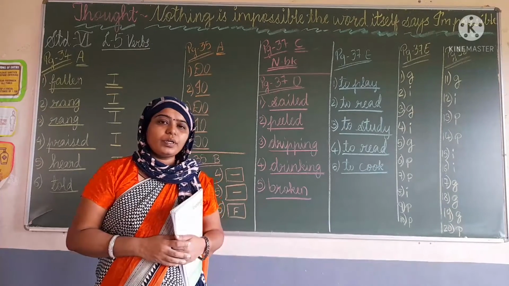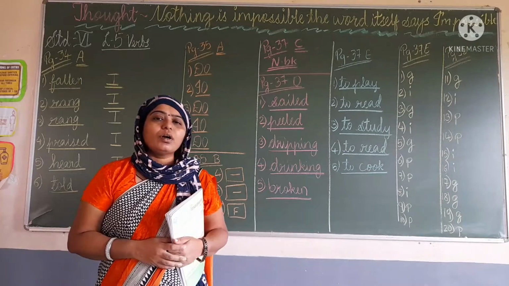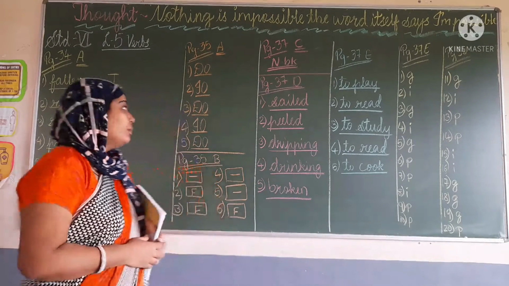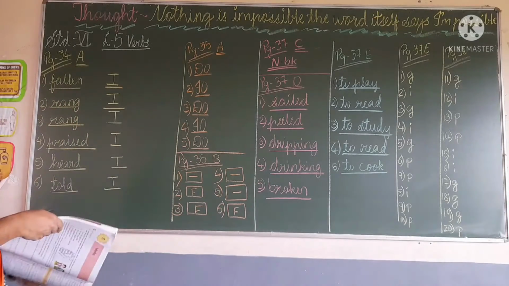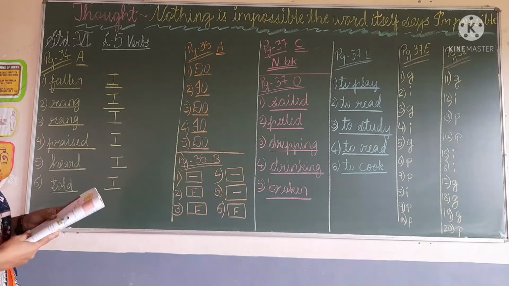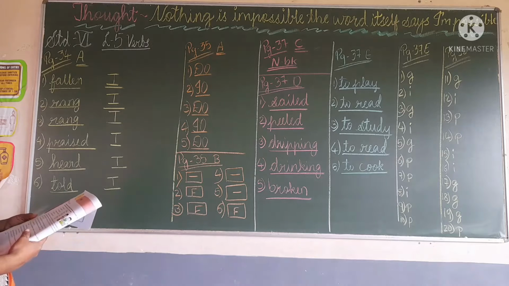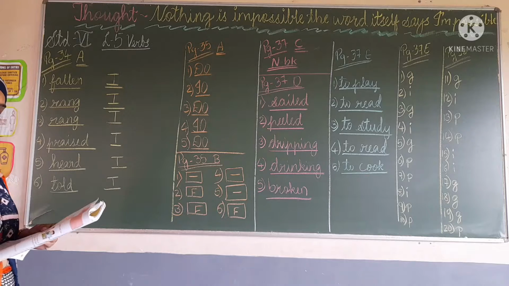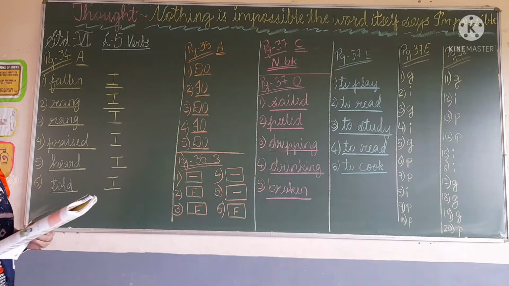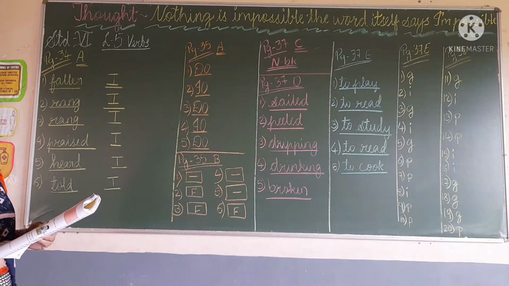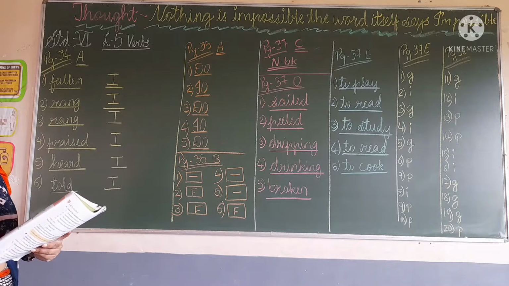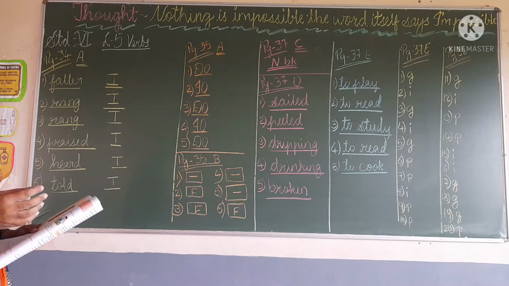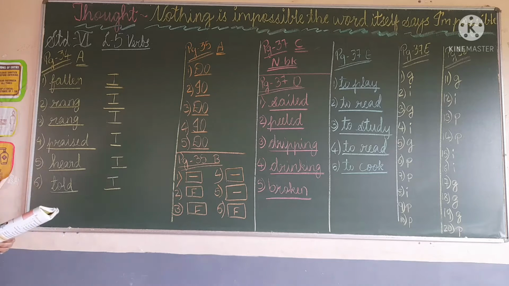And students, from today we are going to start the writing of our grammar, that is lesson number 5, verb. Open page number 34, A1. Underline the verbs in the following sentences. Means they have given us the sentences, in that we have to underline the verbs and write T for verbs that have an object and I for the verbs that don't have an object. Name the direct object wherever needed.